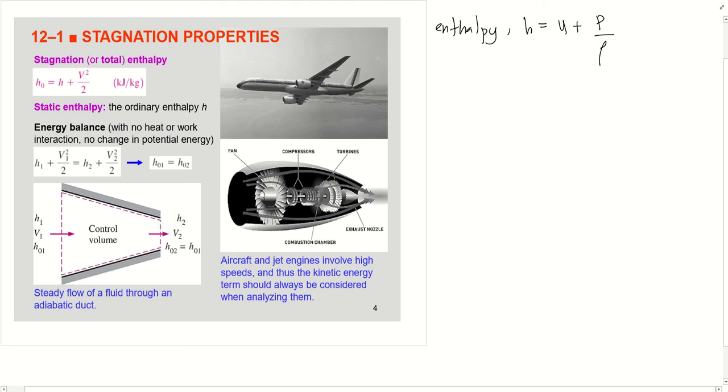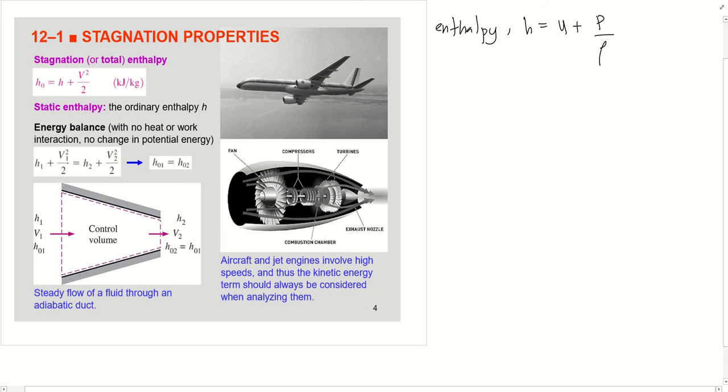From this equation, if the kinetic energy is 0, the static enthalpy is equal to the stagnation enthalpy.